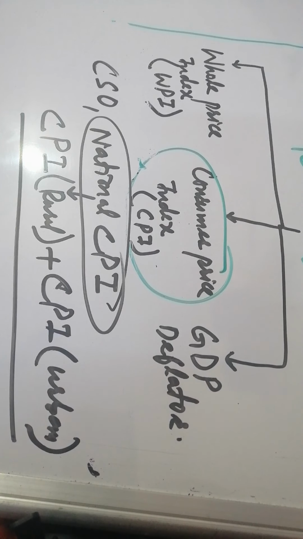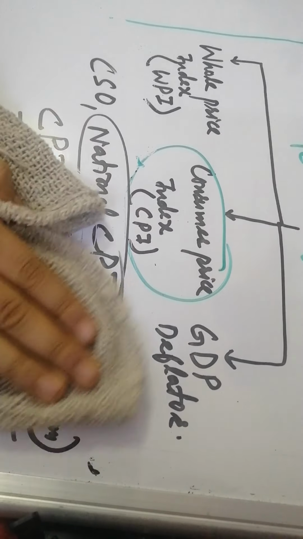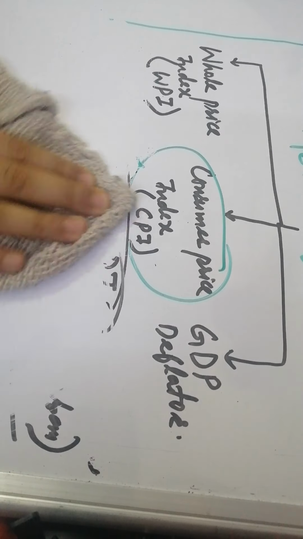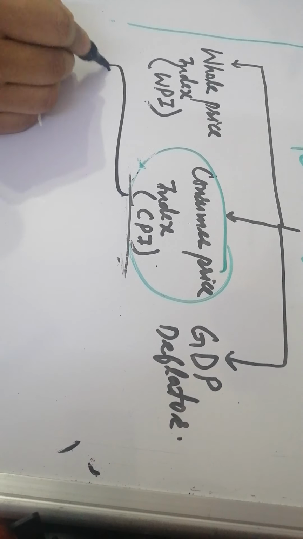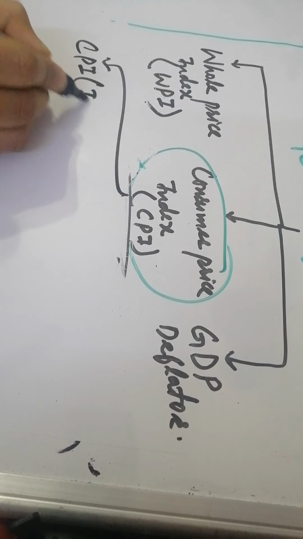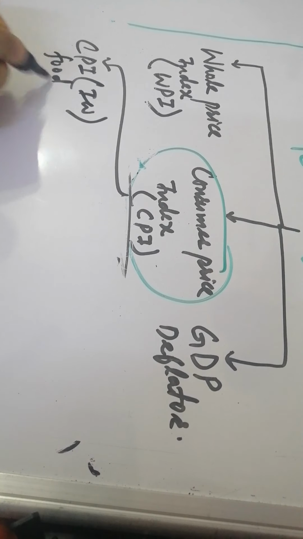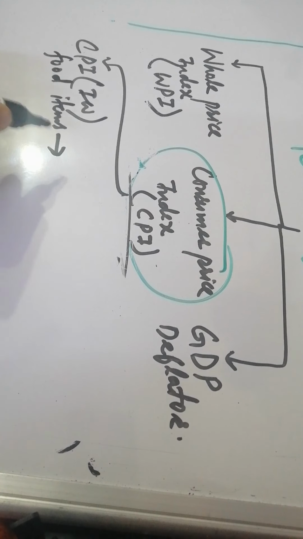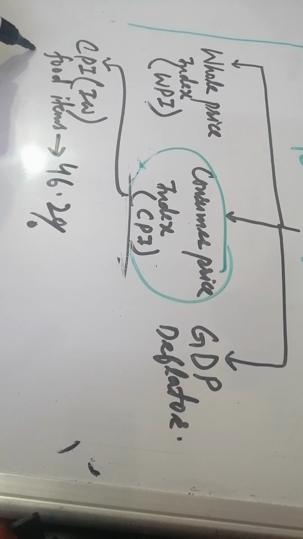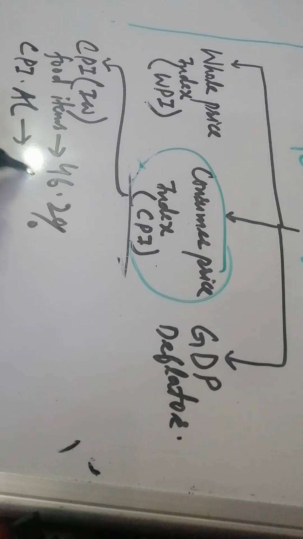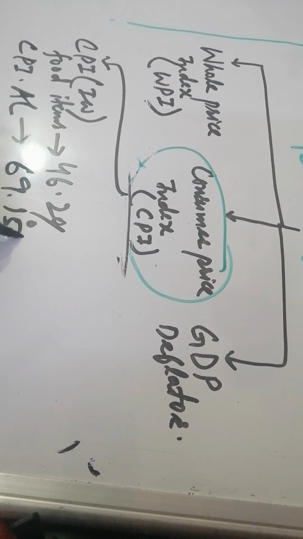Now we will see the weightage of food items in the CPI. What is the percentage of the food items in the CPI? In CPI for industrial workers, the weightage of food items is almost 46.2%, and in CPI alternative, it is 69.15%.